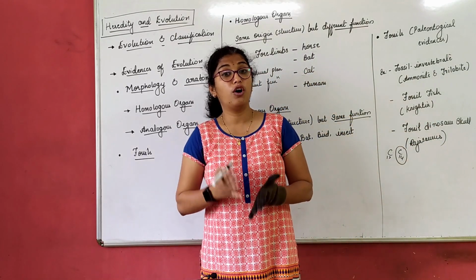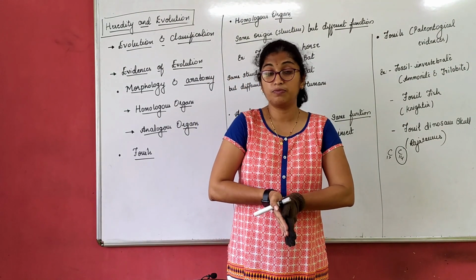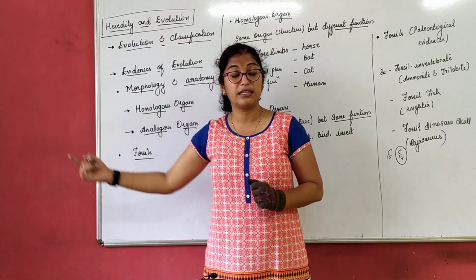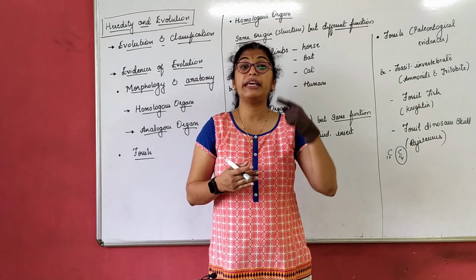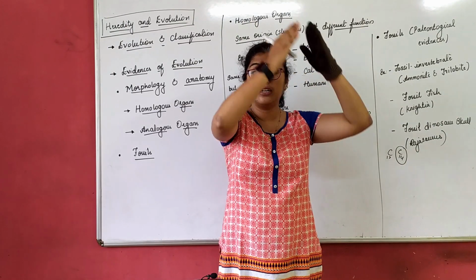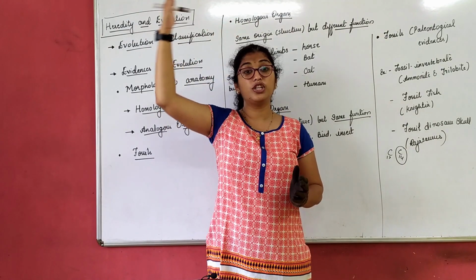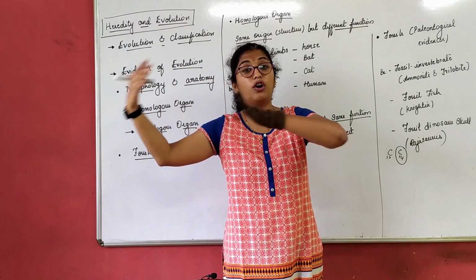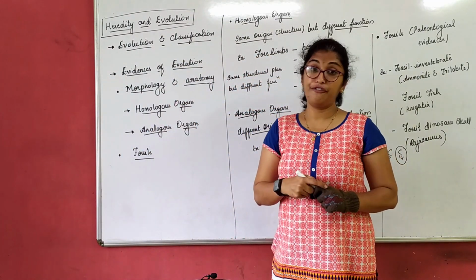And one thing we all have to remember is we all evolved from a single ancestor. We usually say we have evolved from monkeys or chimpanzees, etc. But no. Chimpanzees and we humans have evolved from one common ancestor. From that one common ancestor, over years and generations, we have evolved into different species. We'll move on to the evidences of evolution.